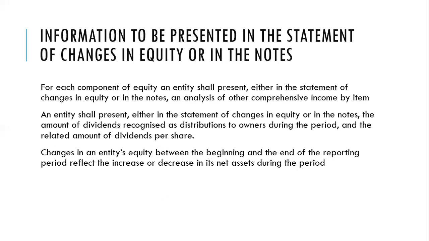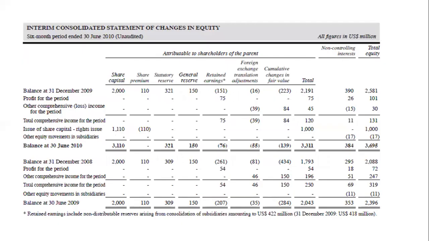Information to be presented in the statement of changes in equity or in the notes. For each component of equity, an entity shall present either in the statement of changes in equity or in the notes an analysis of other comprehensive income by item. An entity shall also present either in the statement of changes in equity or in the notes the amount of dividends recognized as distributions to owners during the period and the related amount of dividends per share. These are changes in an entity's equity between the beginning and the end of the reporting period, reflecting the increase or decrease in its net assets during the period. So you can see a very good example here.